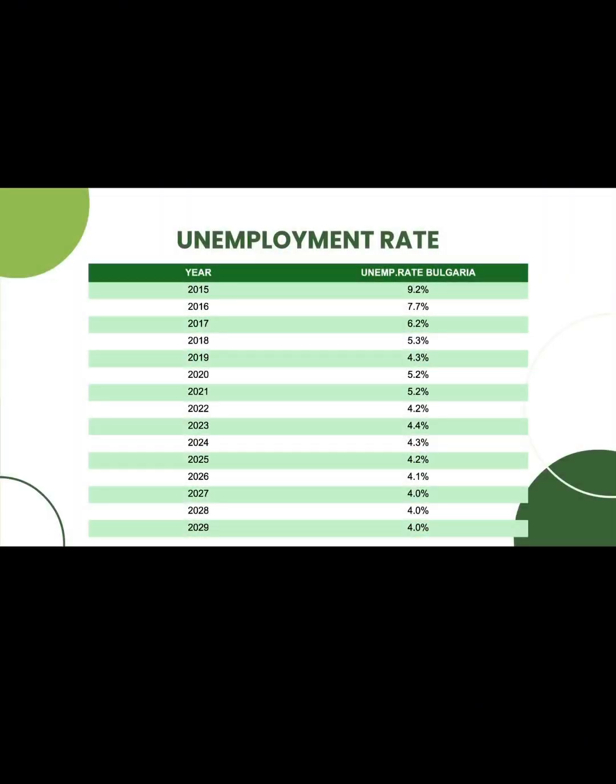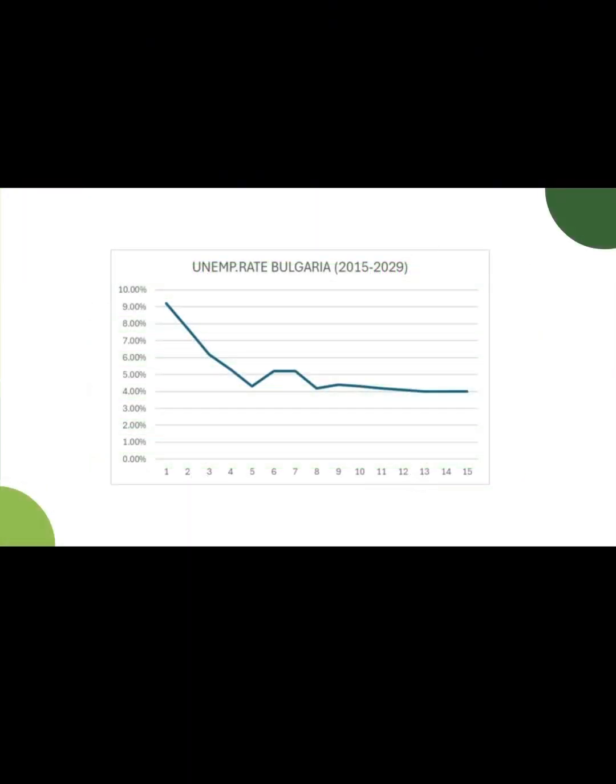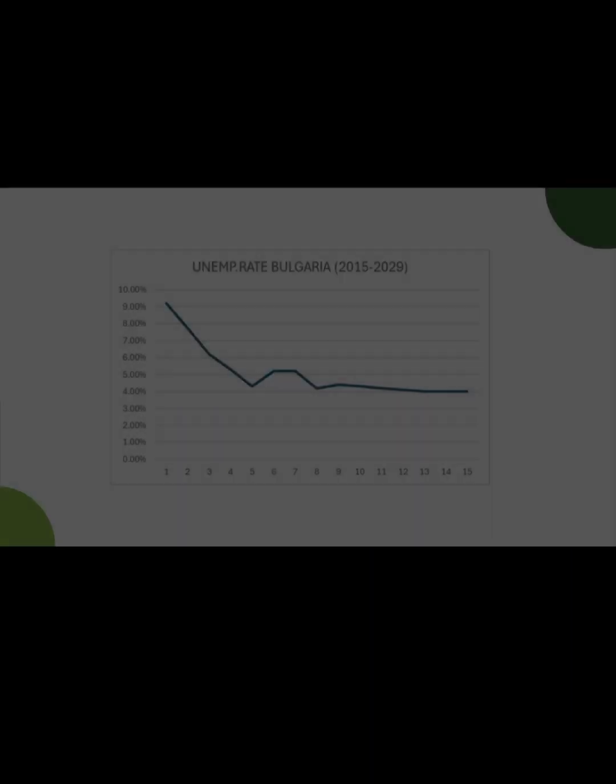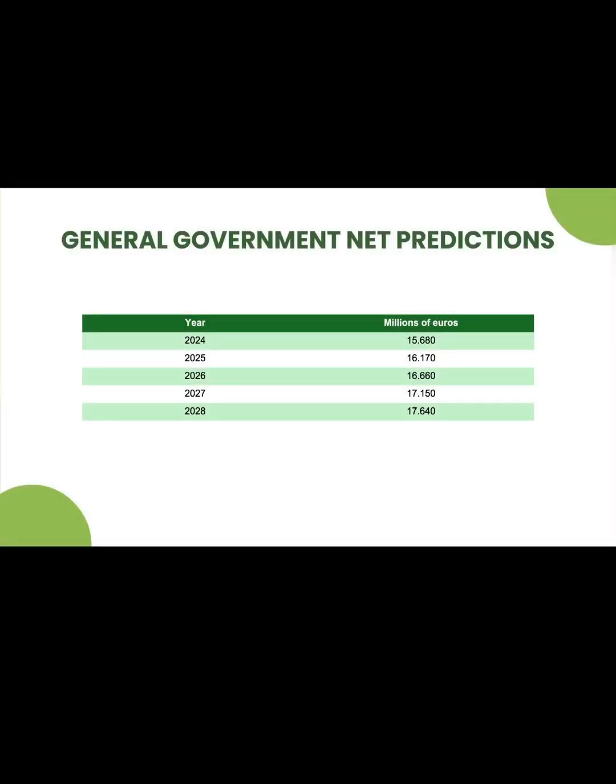From 2015 to 2022, Bulgaria's unemployment rate dropped from 9.2% to 4.2%, despite a rise during COVID-19. It remains below the EU average, showing resilience though labor shortage and immigration remain challenges. The evolution of this indicator.